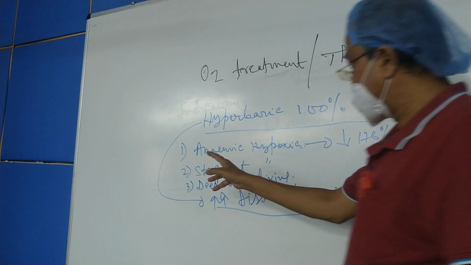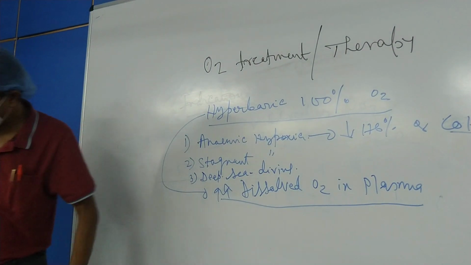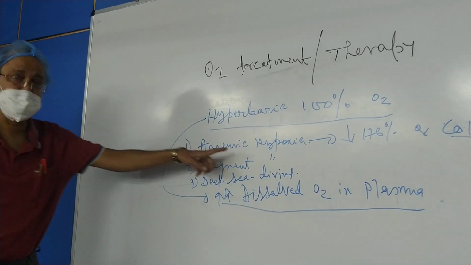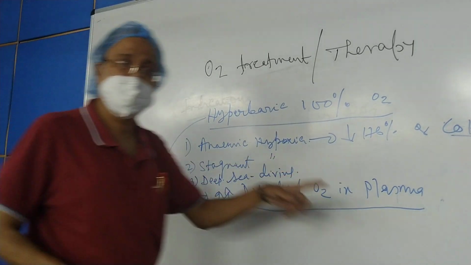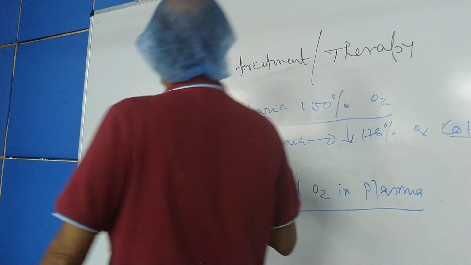Is this clear? So for the time being, you must know hyperbaric 100% oxygen is given in these two conditions, that is anemic hypoxia as well as the stagnant hypoxia, where the dissolved oxygen content is increased.